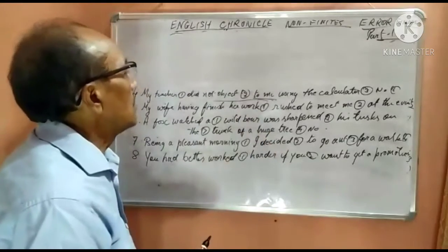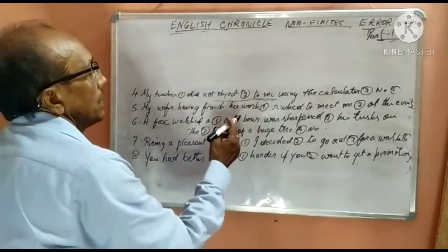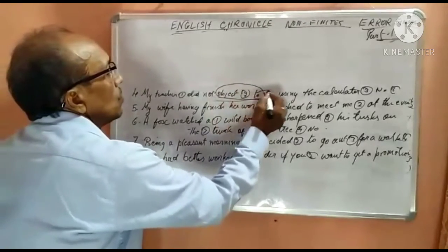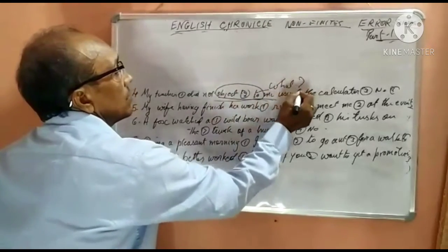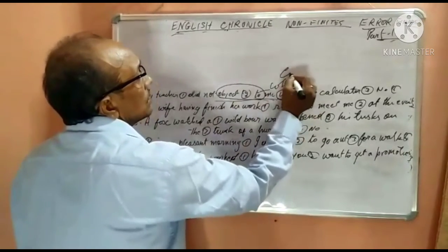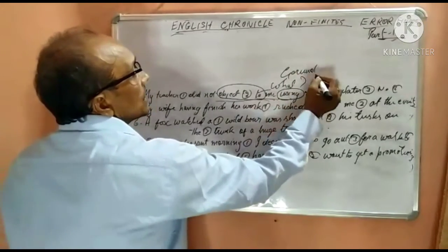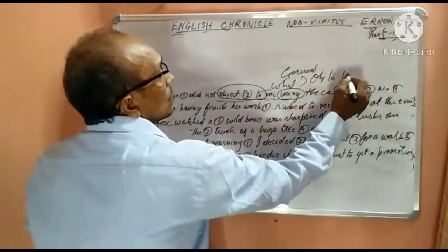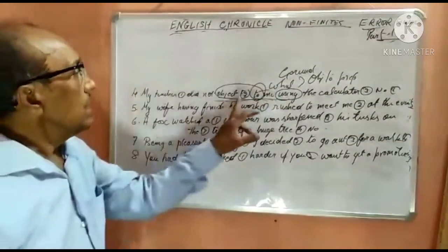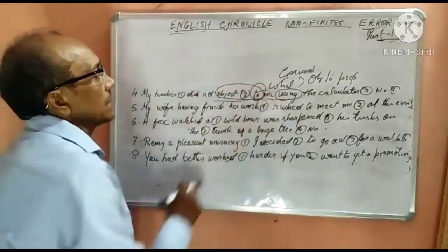The case is something else. My teacher did not object to. If we understand it like this, object to what? You get a question. So that means using is a gerund, because this acts as the object of the preposition. Object to, the preposition is to. That's why using is correct.